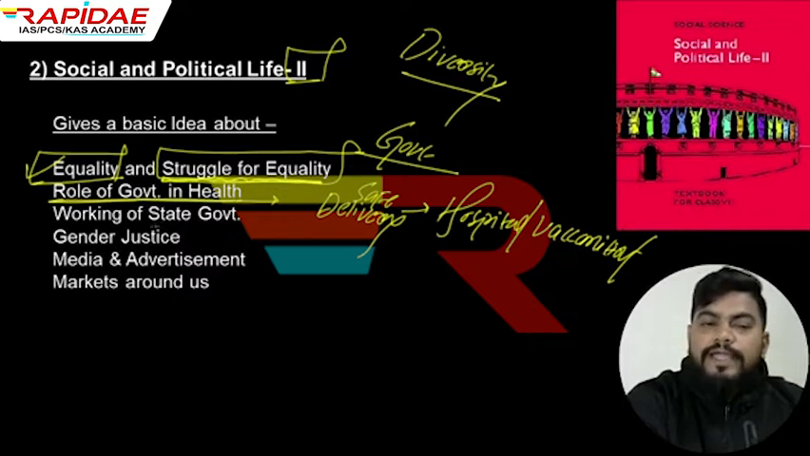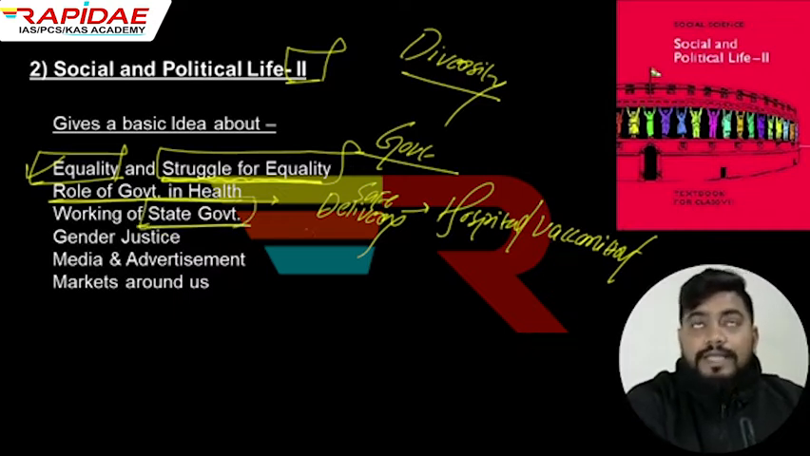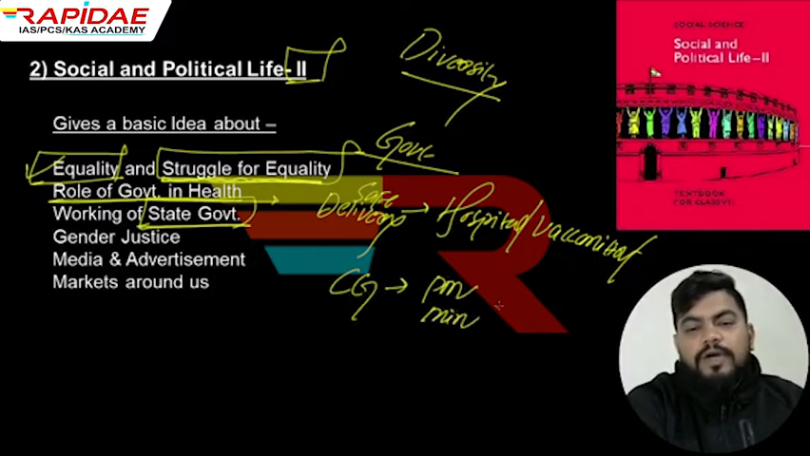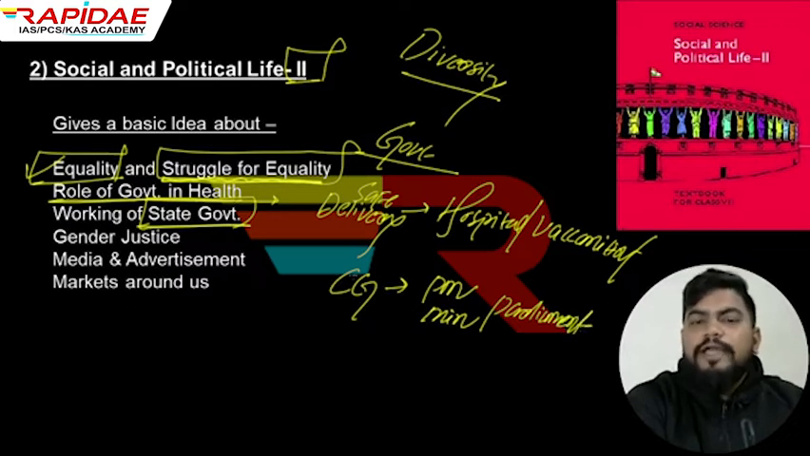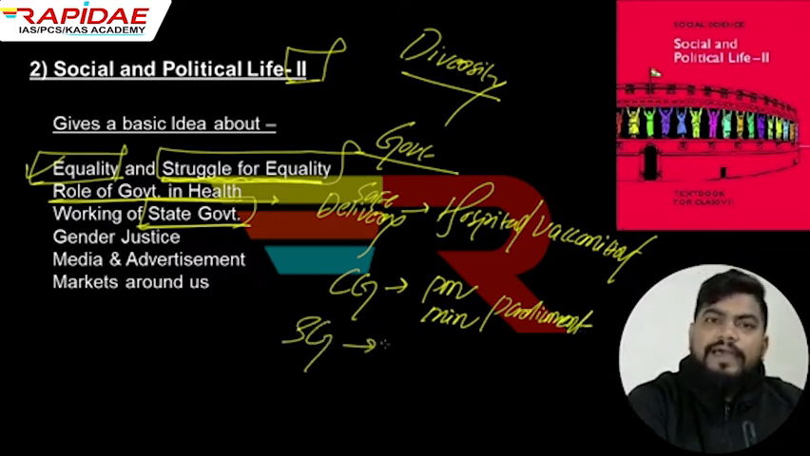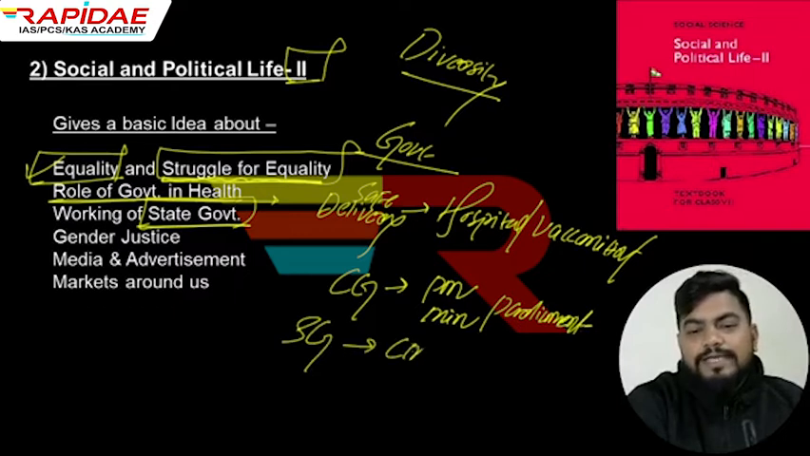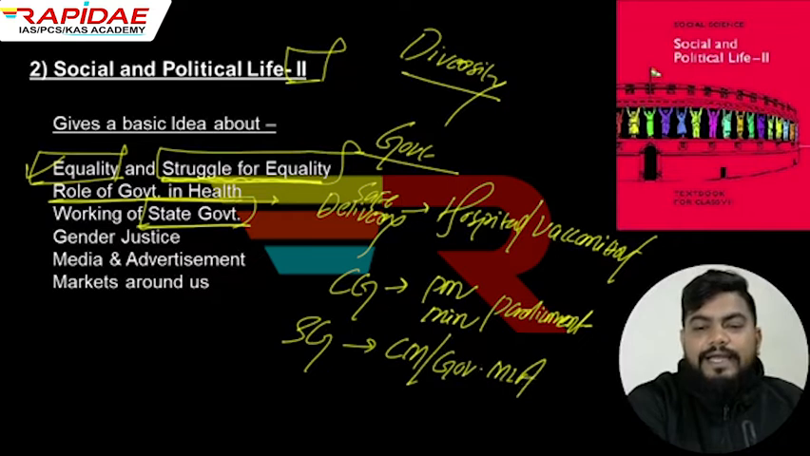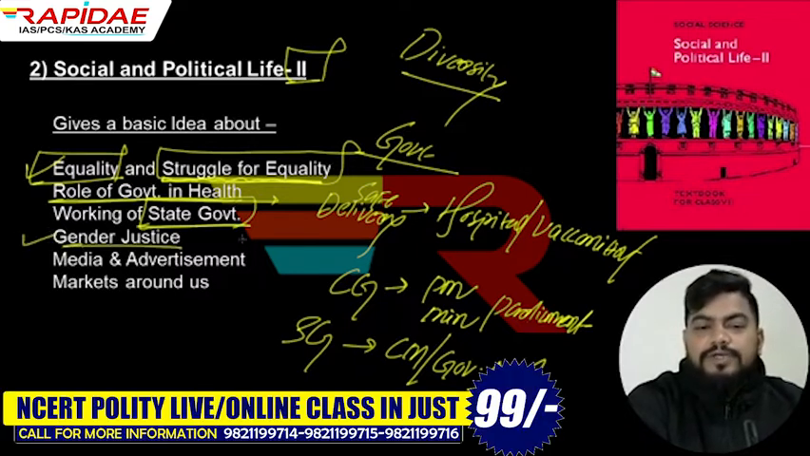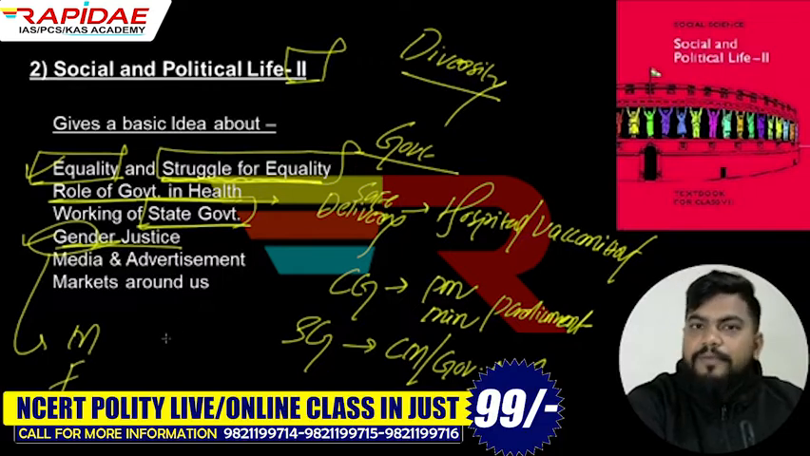Then you will come to know about the working of state government. In the central government, you usually hear about the prime minister, various kinds of ministers, also about parliament, right? That is the machinery which is also followed at the state government level, but it may have different names. So you will come to know who the CM is, who the governor is, how the MLAs are elected, and how they legislate. All these things you will come to know from this section. Then you will come to know about gender justice. So talking about gender, right? We have male as well as female population.